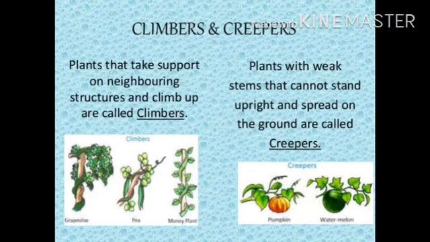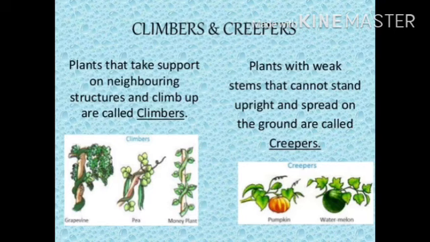Now climbers and creepers. Plants that take support on neighboring structures to climb up are called climbers. Plants with weak stems that cannot stand upright and spread on the ground are called creepers. These are different from herbs, shrubs and trees.